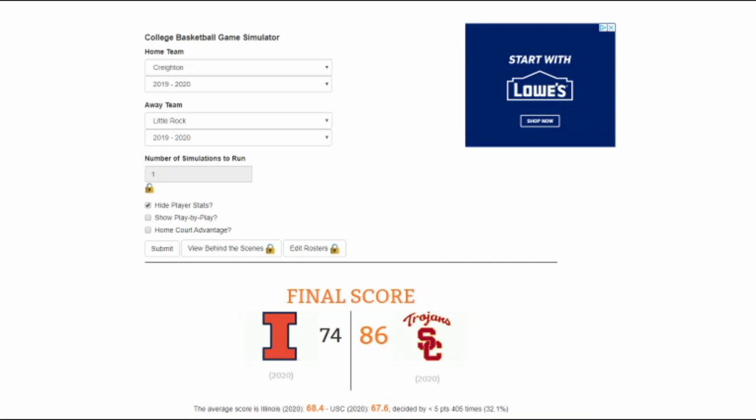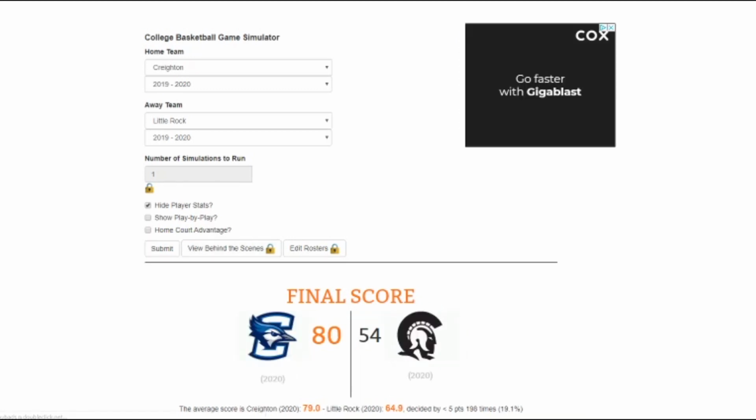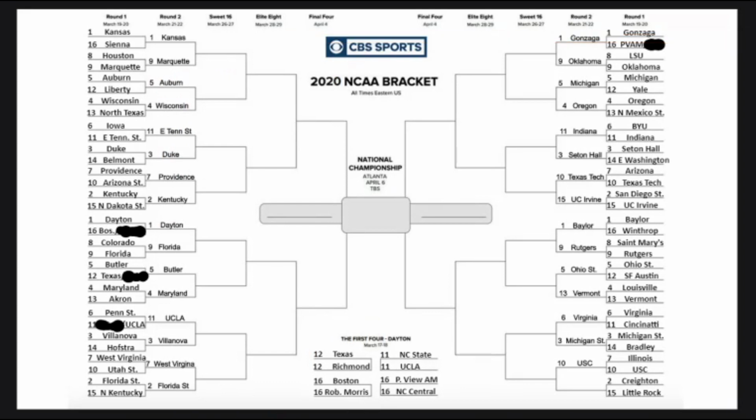And our last game of the first round is a 2 and 15, Creighton versus Little Rock. Creighton came into the tournament in the top 10 of the polls. I believe they were top 10. I think they were 8. So that's why we're going to go Creighton in this one. And Creighton wins 80-54. No problem for them. Moving on to face USC.